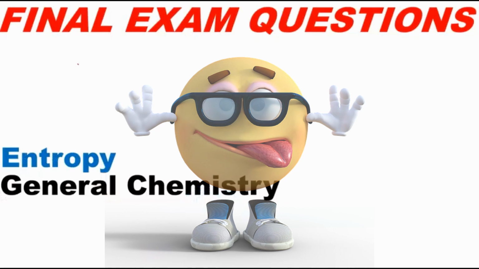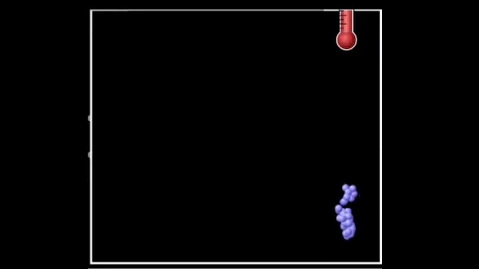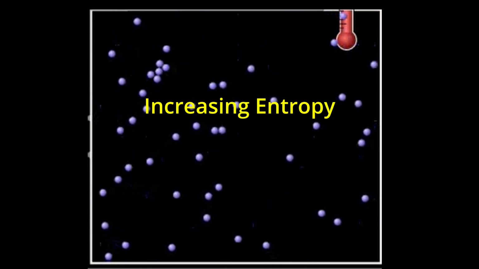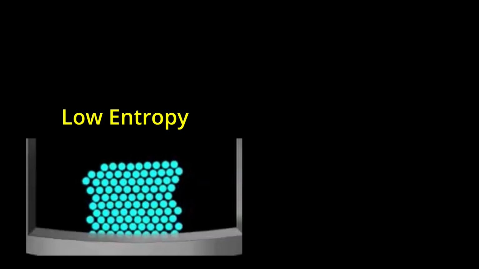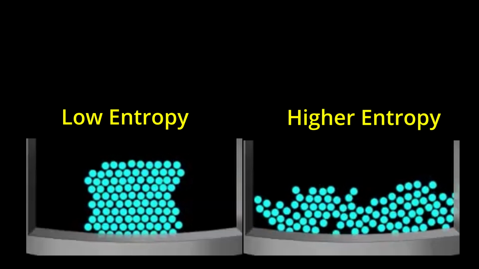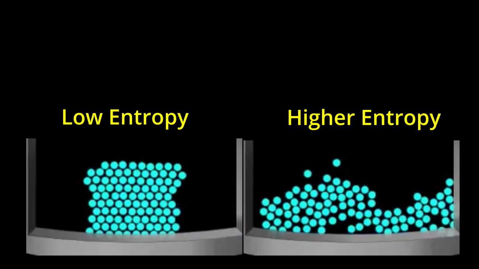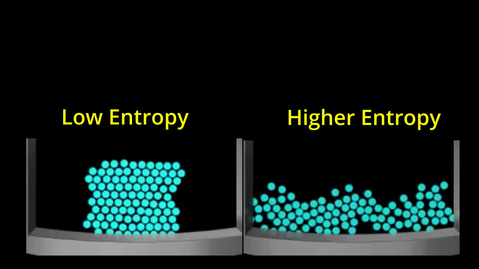Hello, my friends. We are going to solve just a few real final exam questions that came up in the general chemistry course, and they pertain to entropy. There's different ways to define it, but it's a measure of how our energy is dispersed or spread out. It's also a measure of how ordered our matter is. The more order, the fewer possible arrangements we can make with that material. If we can make more arrangements, we have a more disorderly arrangement, then we have higher entropy.